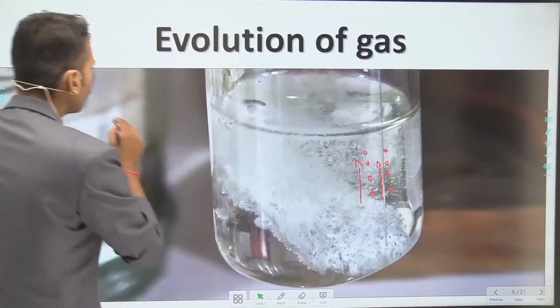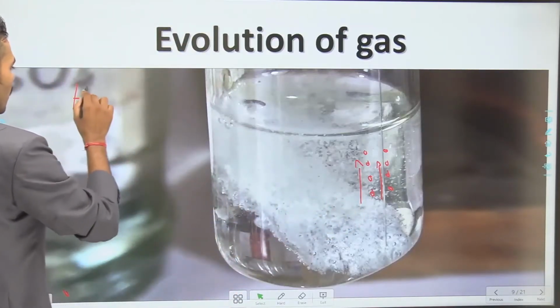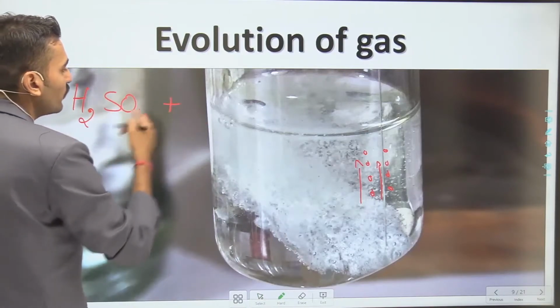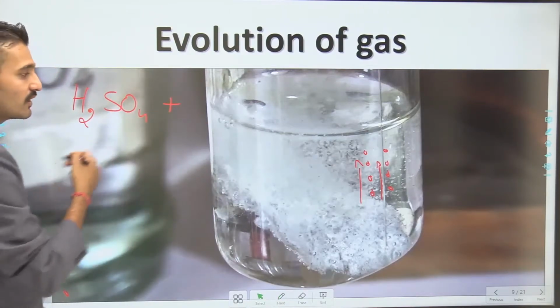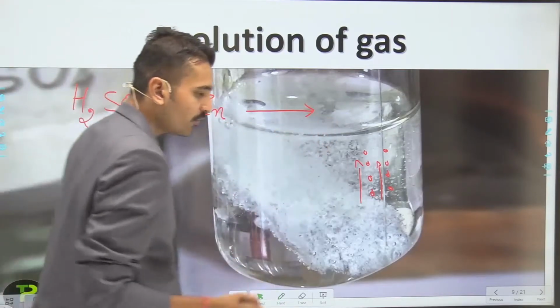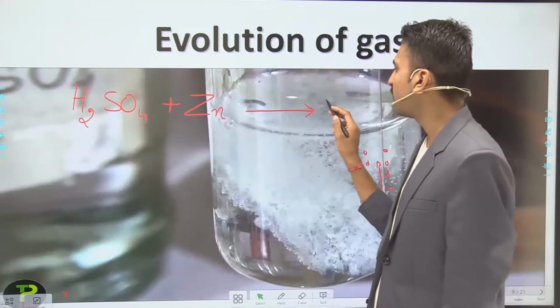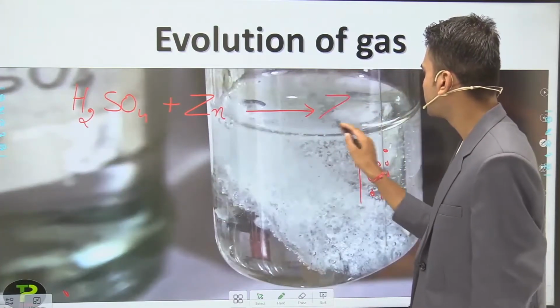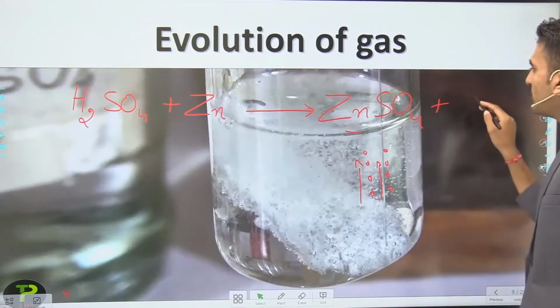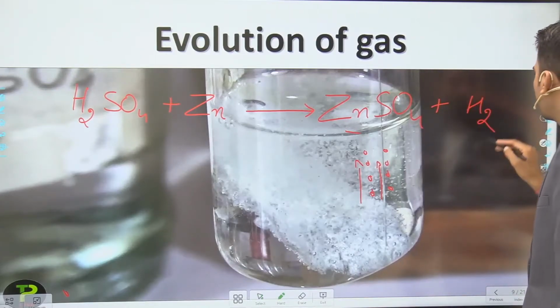And which gas has evolved here? If I write the chemical equation for that, I can write H2SO4, the symbol for sulfuric acid, and when it reacts with zinc, it forms zinc sulfate along with the gas hydrogen, H2.